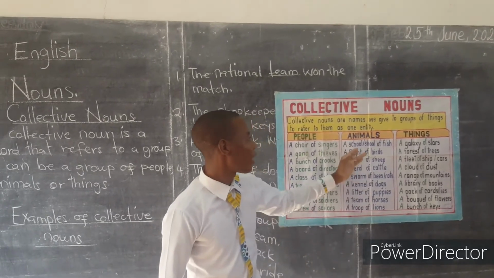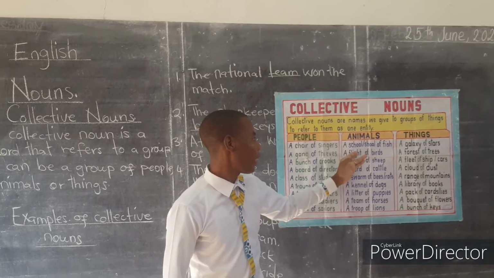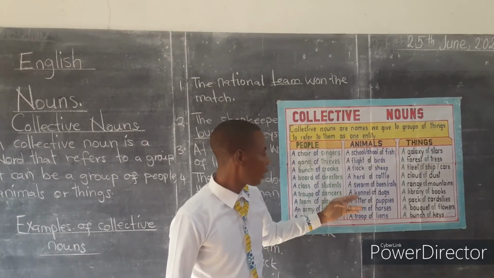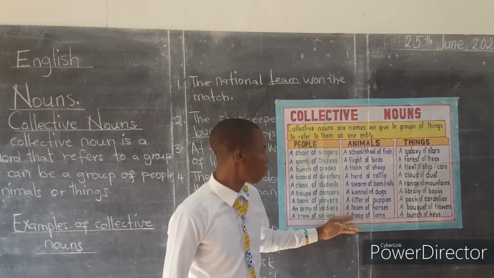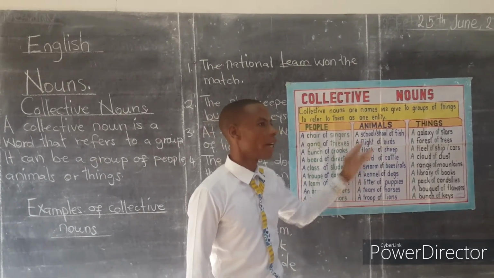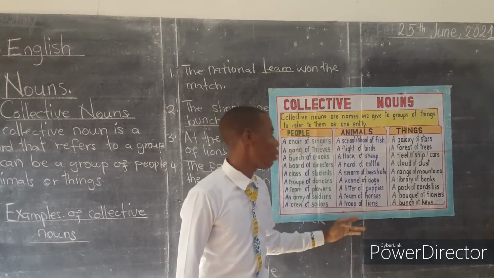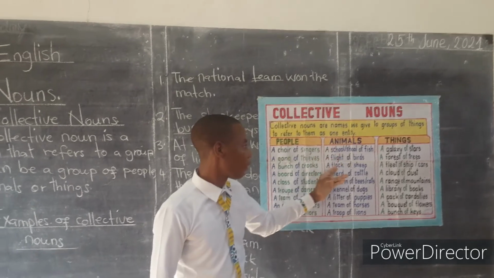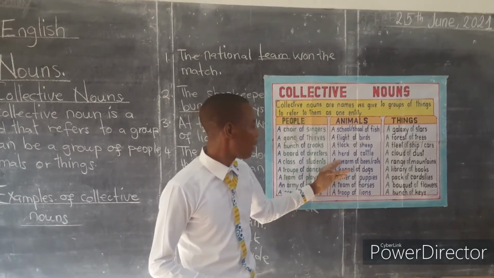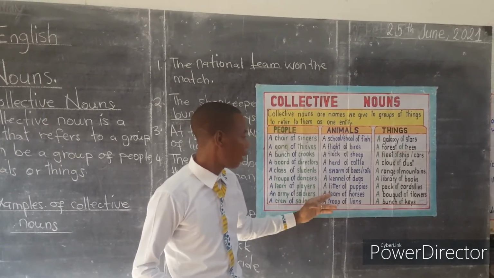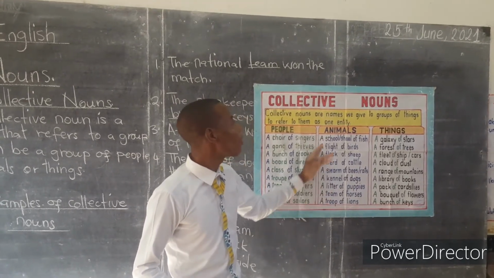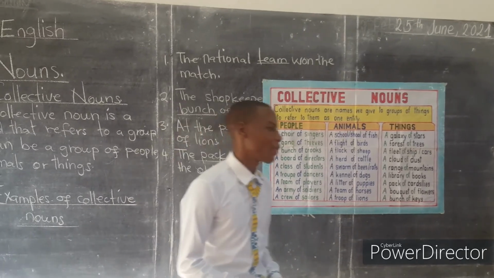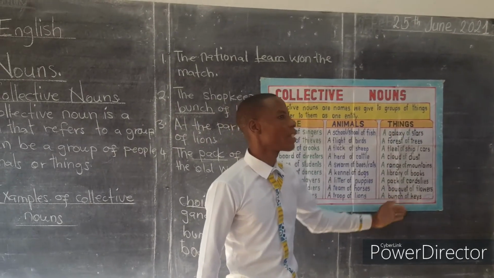You will discover that school and shoal, flight, flock, herd, swarm, kennel, litter, team, troop, all these are collective nouns that describe animals. Once more, all these are collective nouns that describe what? Animals.